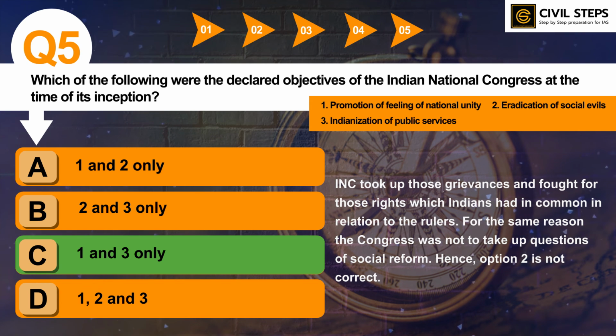So this was all about question number 5, and you should also know how the Indian National Congress was made and what its objectives were. You have to evaluate the functions of the Indian National Congress as well, and the movements in which it participated. Likewise, you can prepare about these important topics.